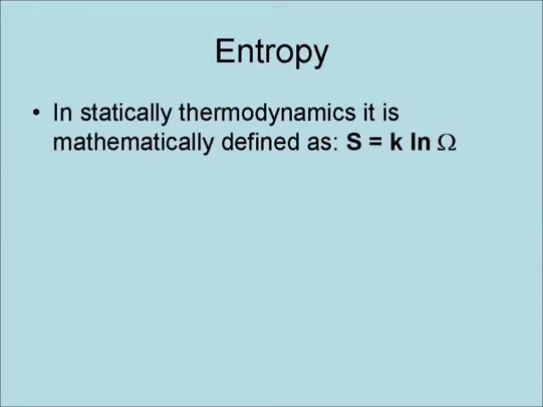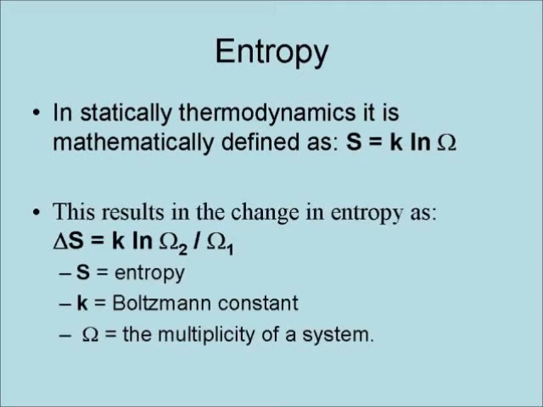In statistical thermodynamics, it is mathematically defined as S equals k natural logarithm of omega. This results in the change in entropy as delta S equals k natural logarithm of omega 2 over omega 1.